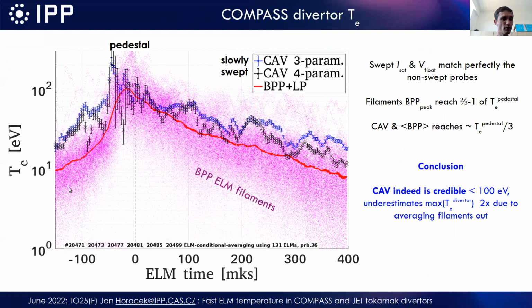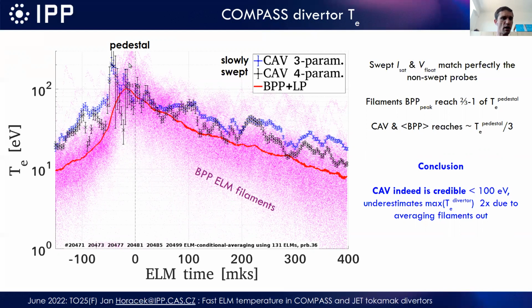because on COMPASS we can directly cross-check this measurement, which is shown here in time. This is dozens or hundreds of microseconds, and the blue and black lines, depending on whether we use 3 or 4 parameter fitting, are from the swept probes, conditionally averaged. They are compared with these violet dots. Every dot comes from a different ELM, a different filament, every 1 microsecond. If we average all these purple dots, we get this red line, and you can see that it's very well comparable. In other words, if we measure it fast using the ball-pen Langmuir probe array, we see more or less the same value at the peak maximum, about 100 eV. The pedestal was around 300.